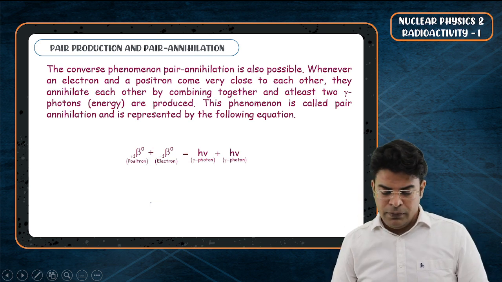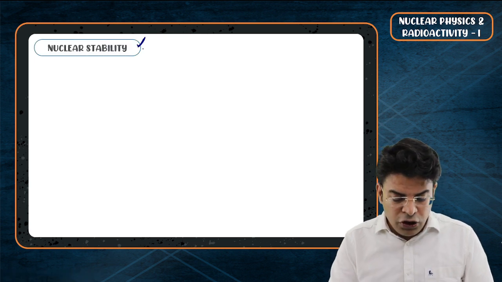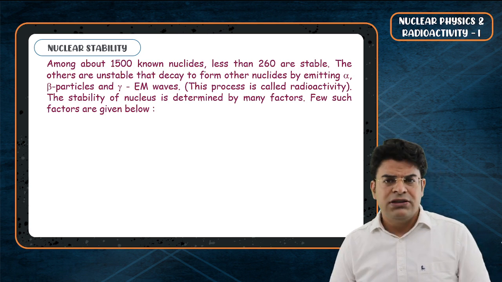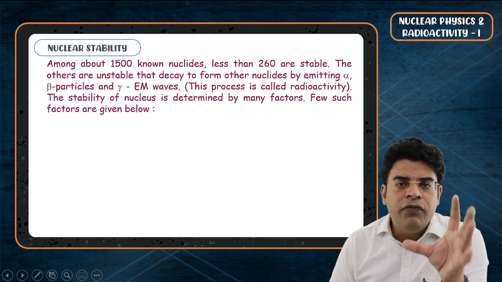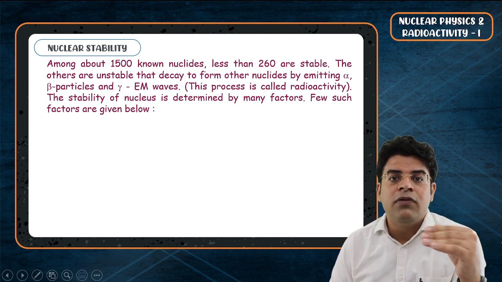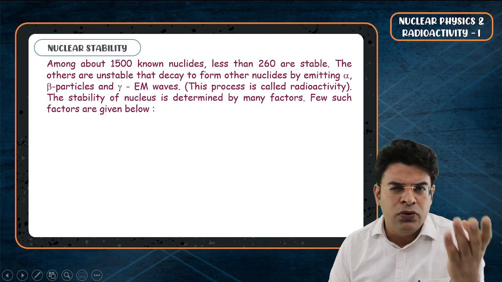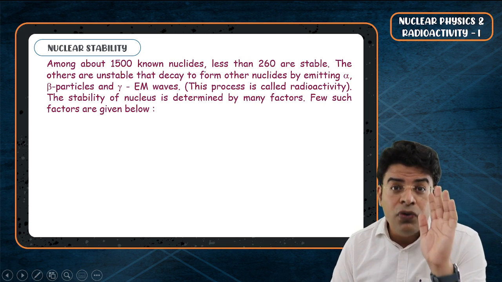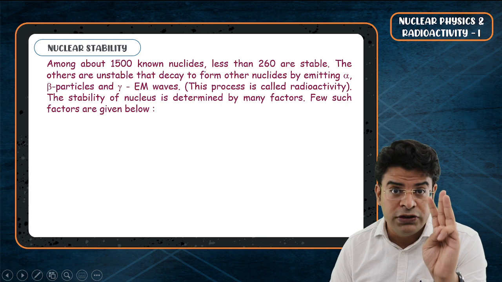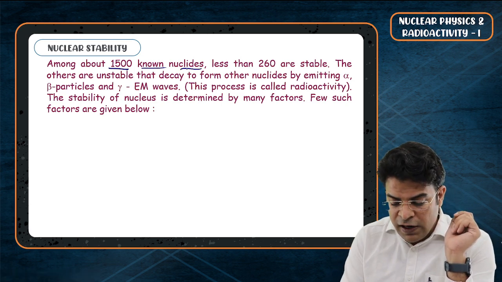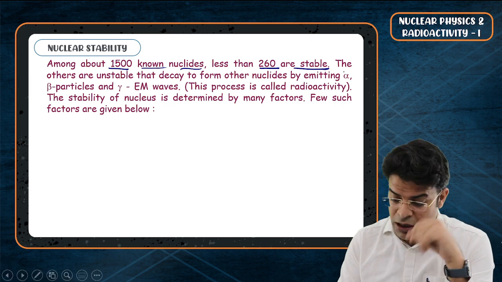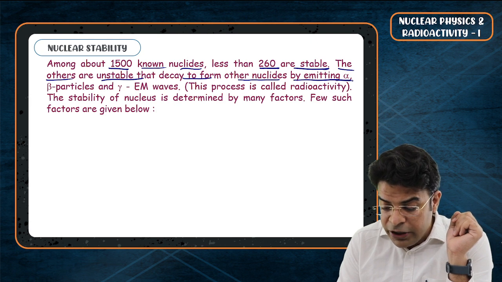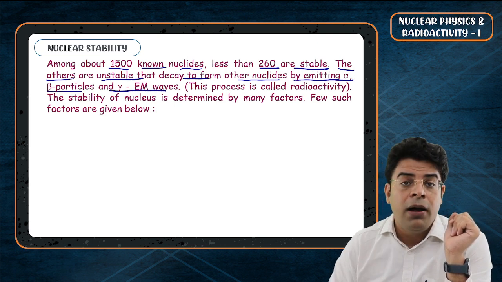Now, bachon, we will talk about something called nuclear stability. Among about 1500 known nuclides, sir, how come 1500? Beta, every single element has more than one type of nucleus present. For example, hydrogen, deuterium, tritium, right? So only for hydrogen, one proton, you already know three types of stable nucleus. So among about 1500 known nuclides, less than 260 are stable. The others are unstable and decay to form stable nuclides by emitting alpha, beta, or gamma particles.